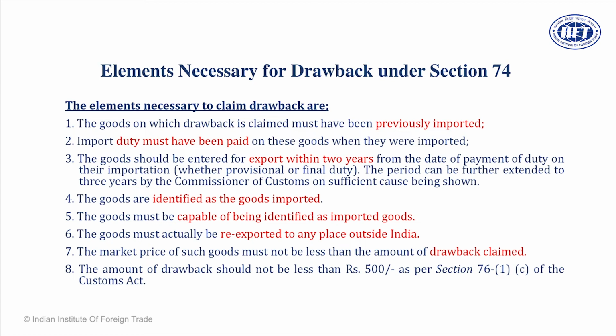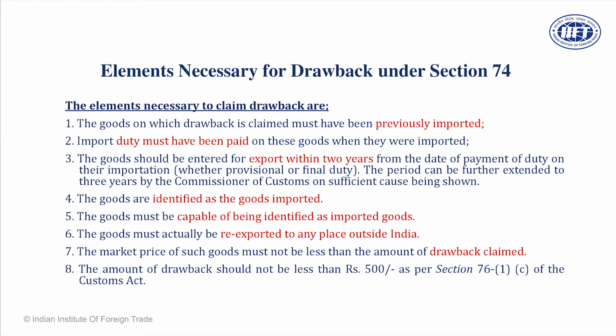For example, you import a car. The car is worth 1 crore rupees, duty is 60 lakh that you pay. 1 crore 60 lakh is the price of the car. And you use it for a period of 18 months and you want to export it. In that case, are you eligible? Yes. But the price of the car has fallen to as low as 50 lakhs, 40 lakhs, 30 lakhs, or maybe 25 lakhs. In that case, are you eligible to claim drawback? The rules say 60% is what you have paid. That translates into 60 lakhs. 60 lakhs costs 6 times 36 lakh.